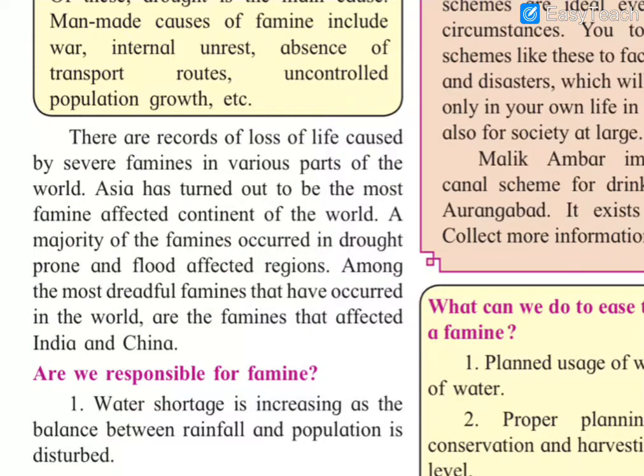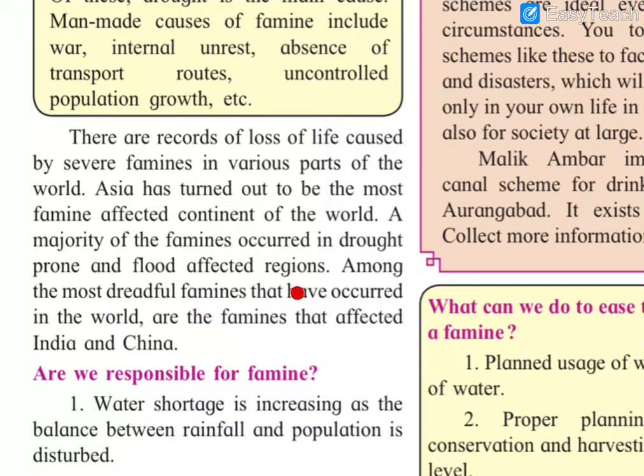They are saying that there are records of loss of life caused by severe famine in various parts of the world. Because of scarcity of food and water, there is loss of life in different parts of the world. Asia has turned out to be the most famine affected continent in the world. Majority of famines occurred in drought prone and flood affected regions like Africa. These flood affected and drought prone areas are mainly affected by this scarcity of food and water.